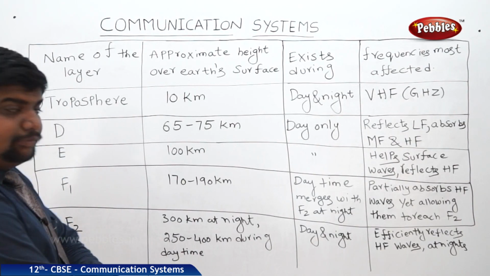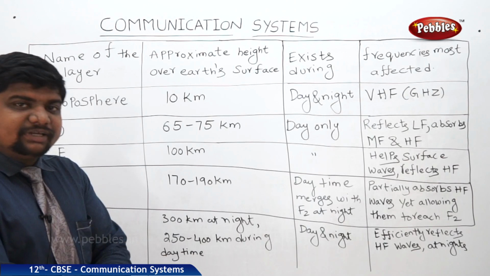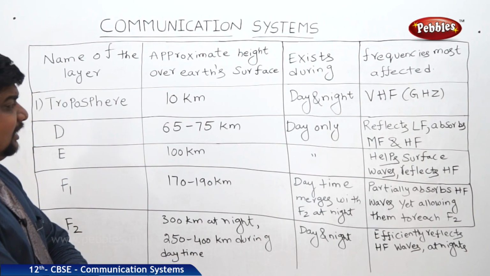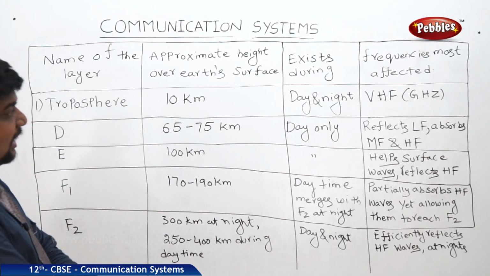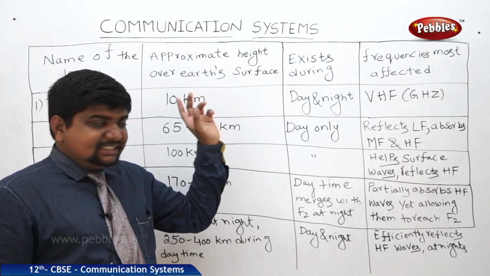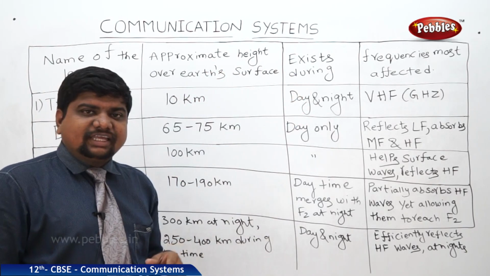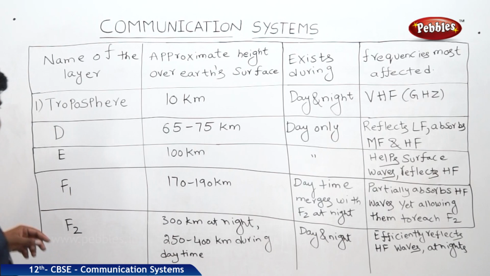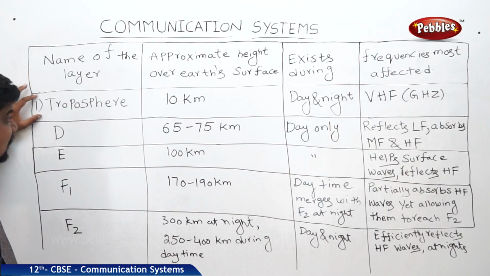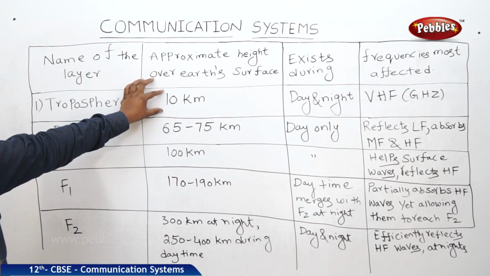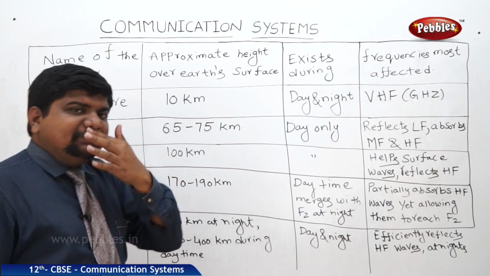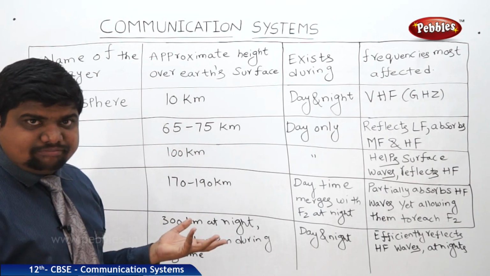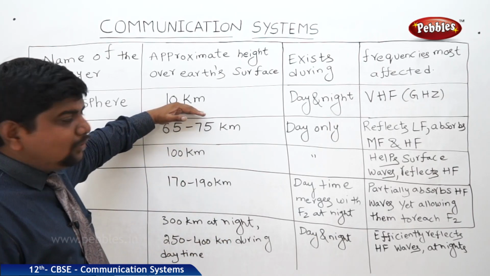Now we are looking at a table. This table explains the different layers present in the ionosphere, how much height they have, their existence, and which frequencies they most affect. We will see one by one. The first layer is the troposphere. This troposphere is located 10 kilometers above the Earth's surface, which is about 1.5 kilometers more than Everest.